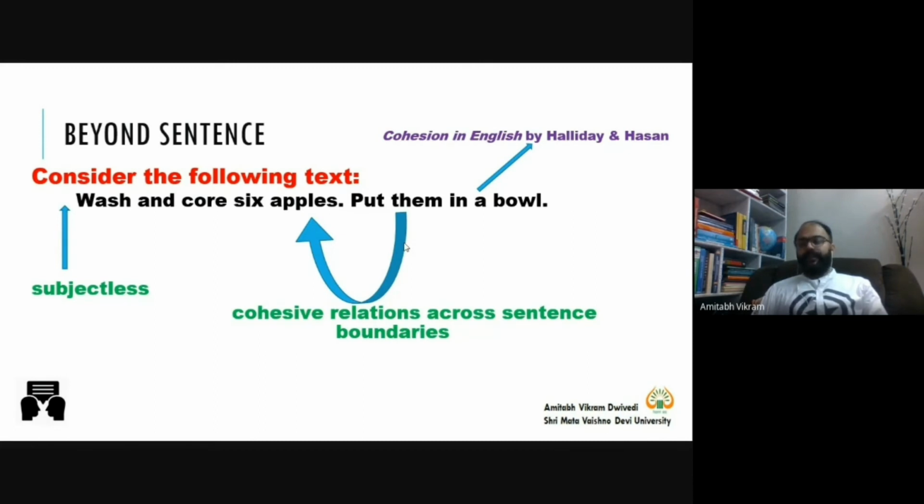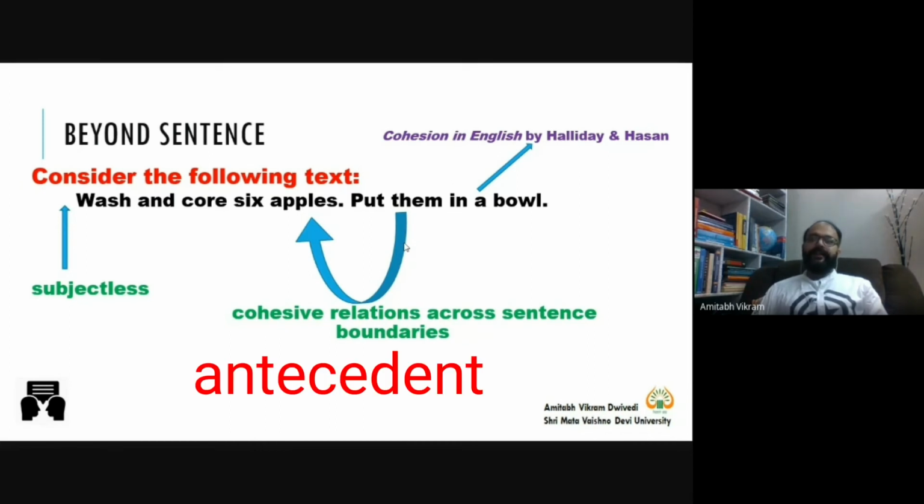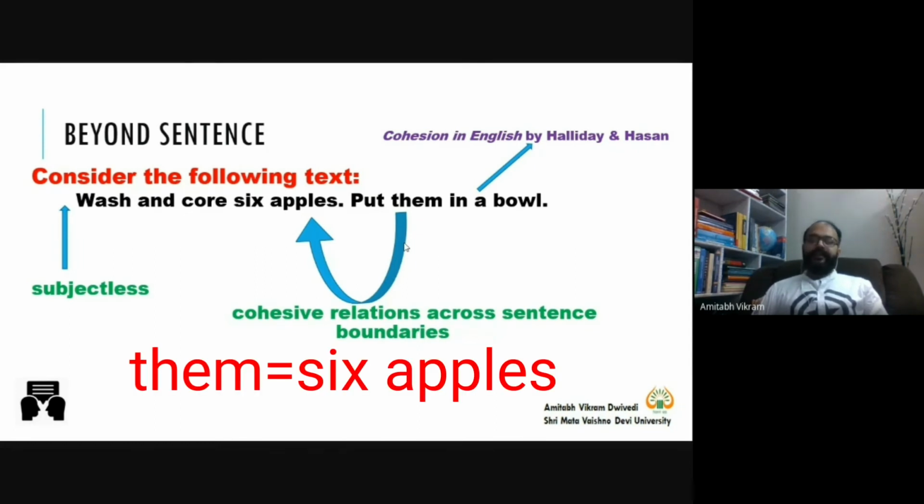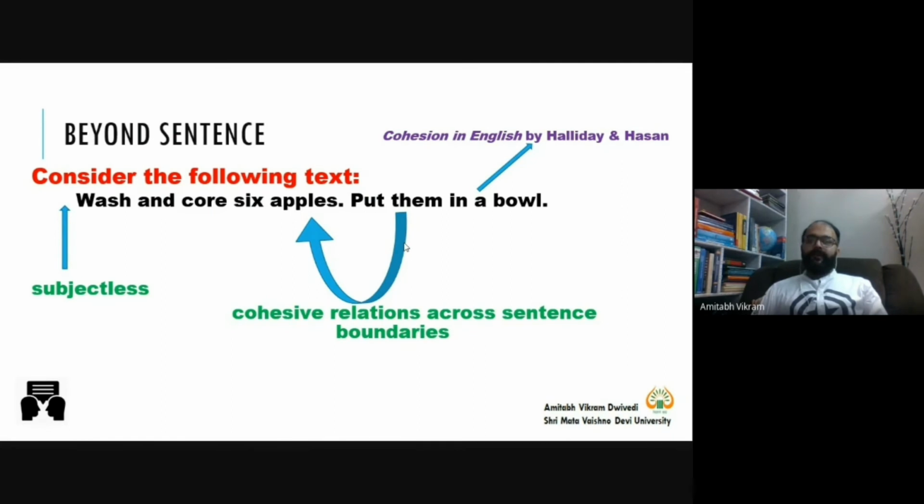So them is your anaphor. Anaphor is in search of meaning. That means some grammatical element will provide its meaning to them. So in the previous sentence, 6 apples becomes the antecedent. So antecedent is the giver of meaning. Antecedent is giving its meaning to them. So when I ask what is them here, the answer is 6 apples. And when we talk about what type of relationship there is between 6 apples and them, then very easily you can say that there is a cohesive relation.